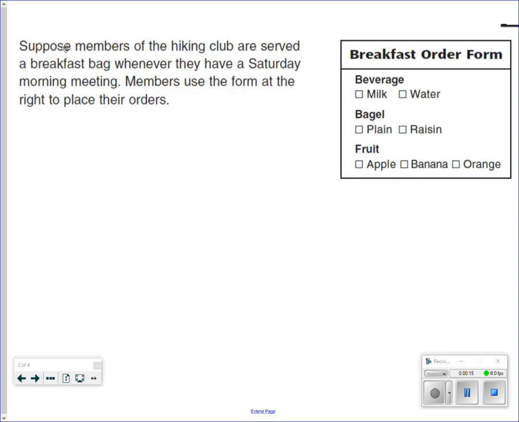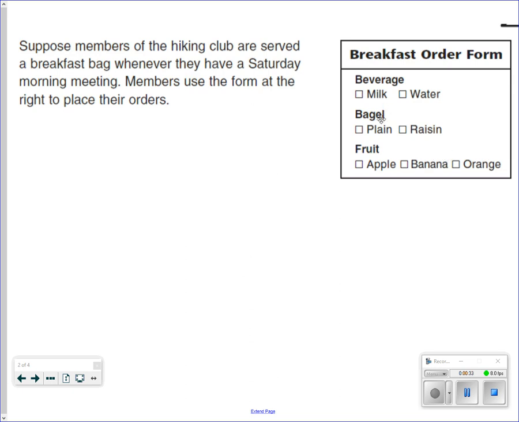First of all, we have a breakfast order. Suppose members of the hiking club are served a breakfast bag whenever they have a Saturday morning meeting. Members use the form at the right to place their orders, okay? So you can have a beverage. You can have milk or water. You can have a bagel, plain or raisin, and you can also have a fruit: an apple, banana, or orange.